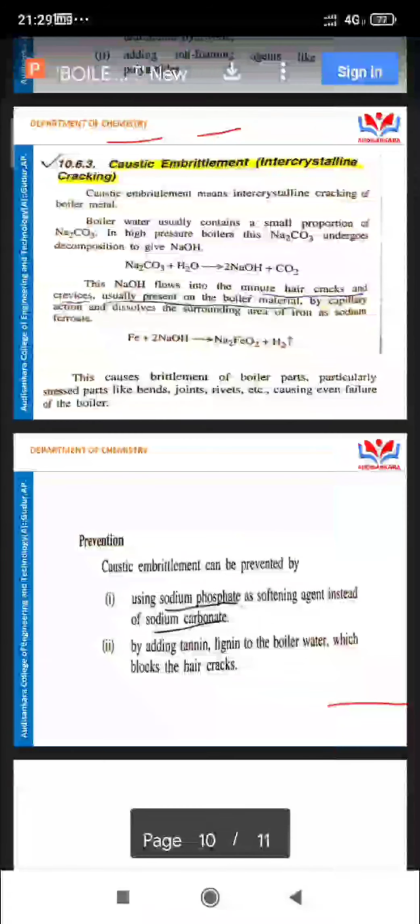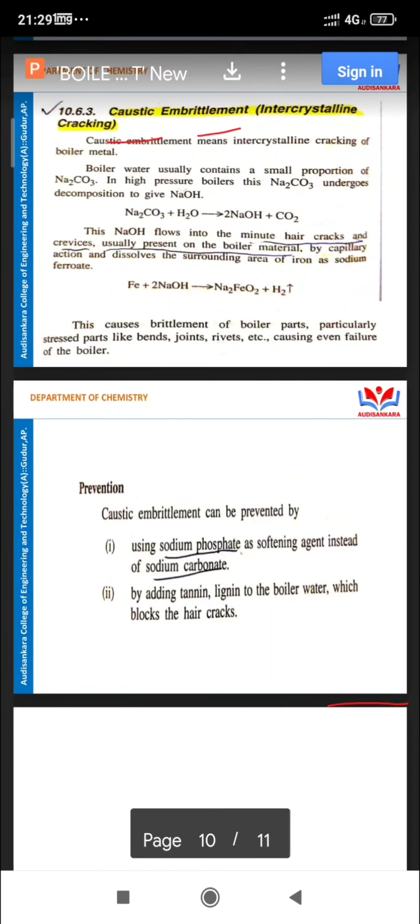How to prevent caustic embrittlement? Using sodium phosphate as a softening agent instead of sodium carbonate.